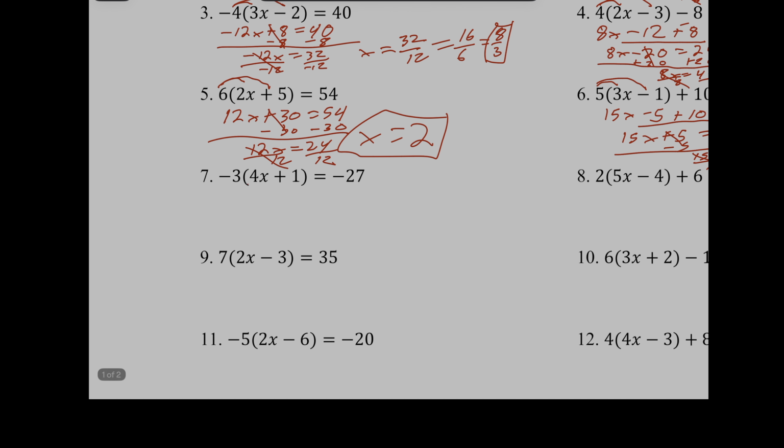Okay, now this one, I'm sorry, I'm going to go like this because I kind of ran out of room. Negative 3 times 4x is a negative 12x. Negative 3 times a positive 1 is just a negative 3. And that's going to equal negative 27.